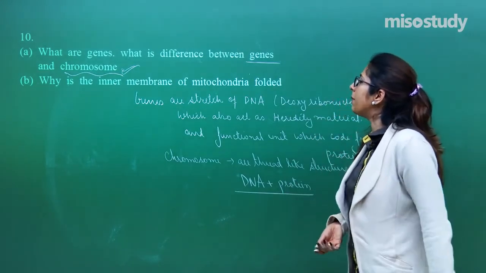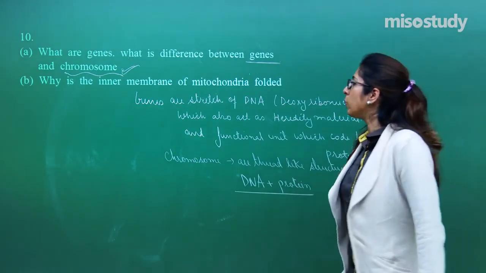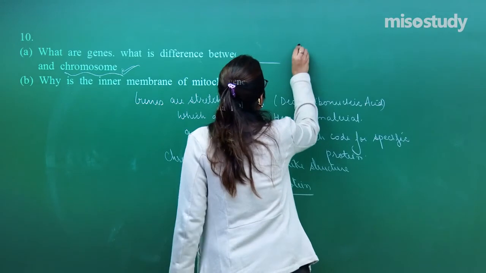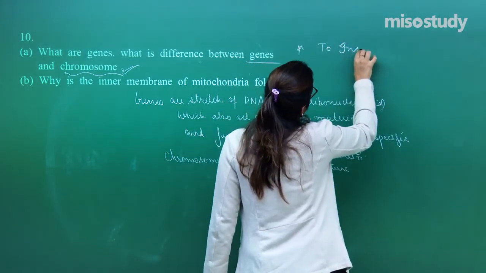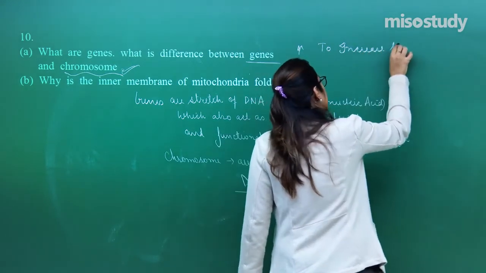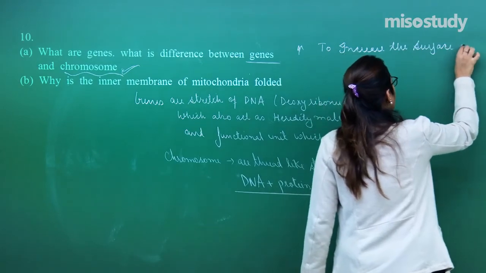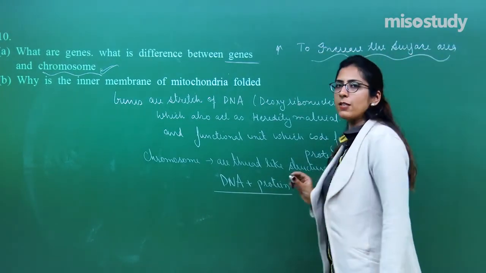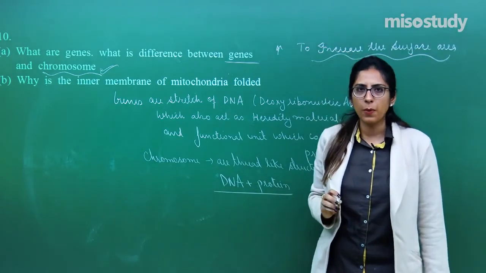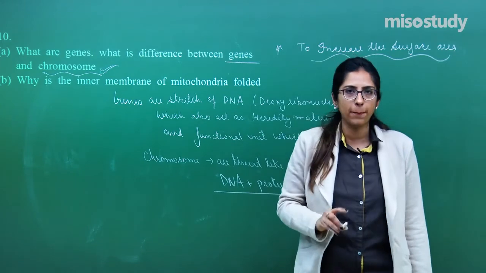Why is the inner membrane of the mitochondria folded? The reason is to increase the surface area. Why do we need to increase the surface area? Because the majority of the reactions by which ATP is synthesized occur on the inner mitochondrial membrane.